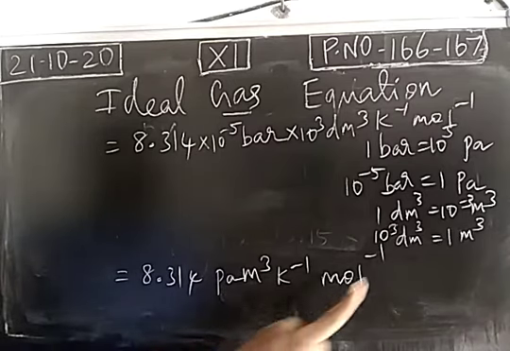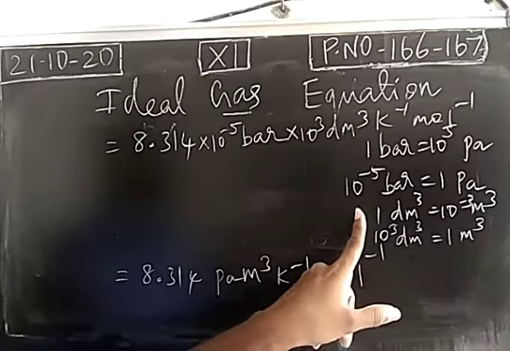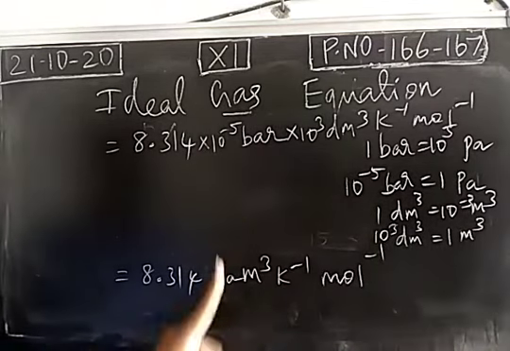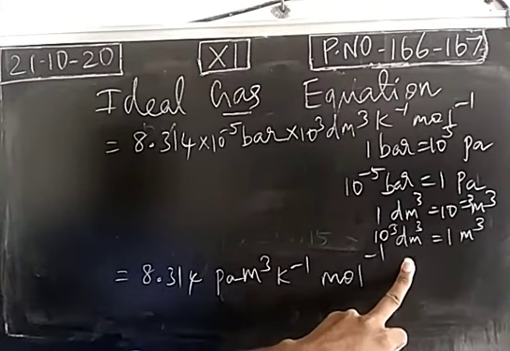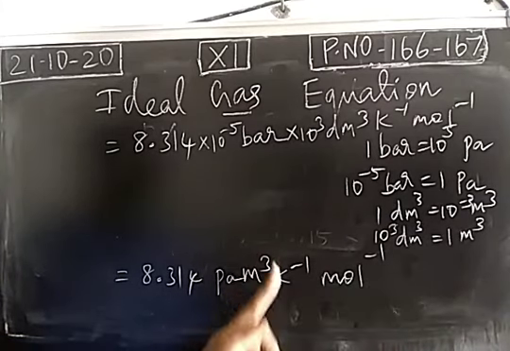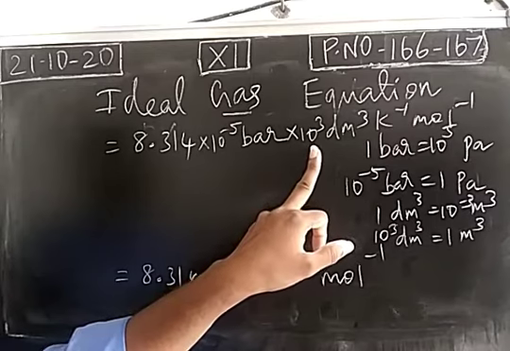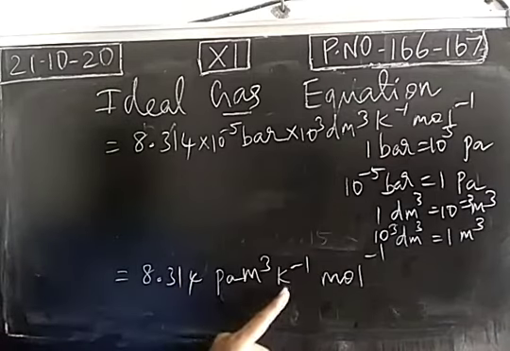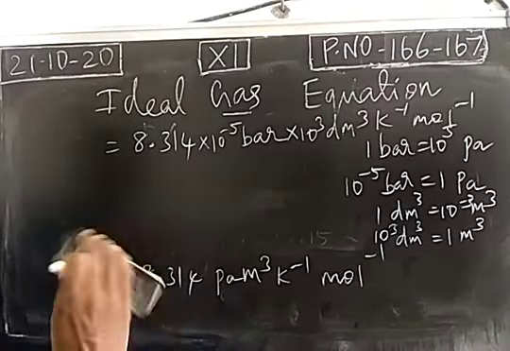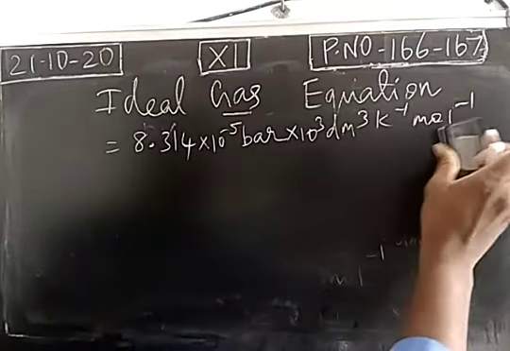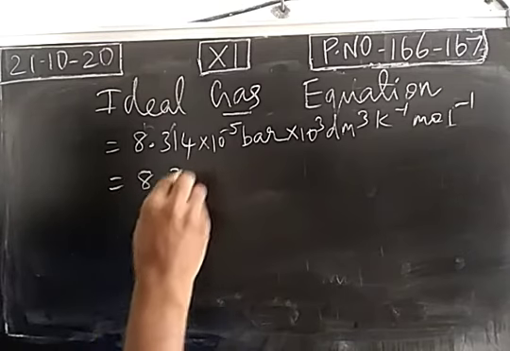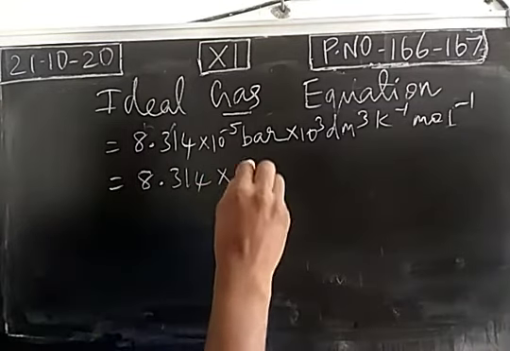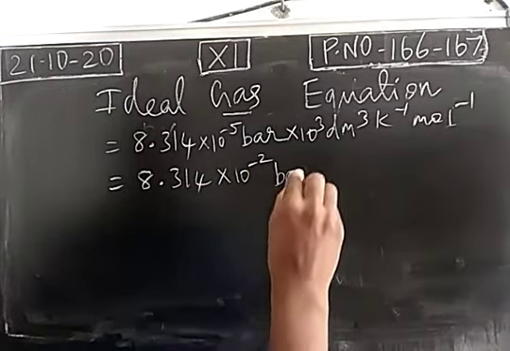1 Pascal is nothing but 10 power minus 5 bar. Okay, instead of Pascal we substituted this. 1 meter cube means 10 power 3 decimeter cube. So instead of meter cube we substituted 10 power 3 decimeter cube, remaining as such, per Kelvin per mole. 8.314 into 10 power minus 2 bar.